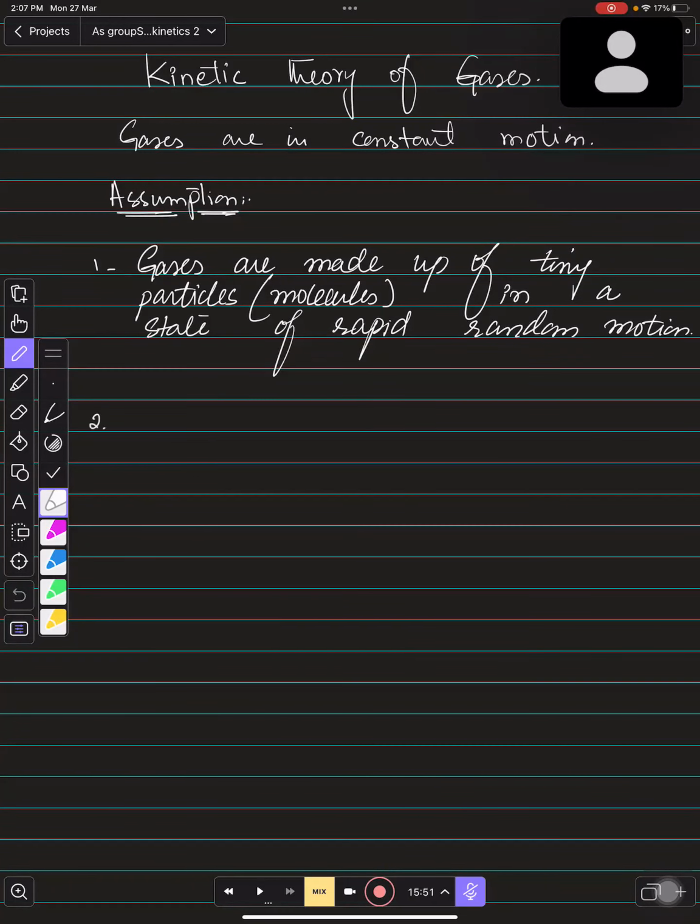Then the second one is that the average kinetic energy of the particles is directly proportional to the temperature of a gas in Kelvin.